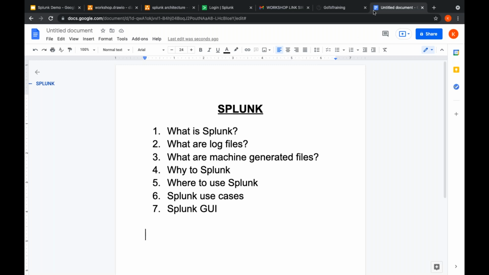So you would have heard the names: logging tool, SIEM tool. What is SIEM? Can anybody tell? Security Information and Event Management. Yes, correct. Event management tool.